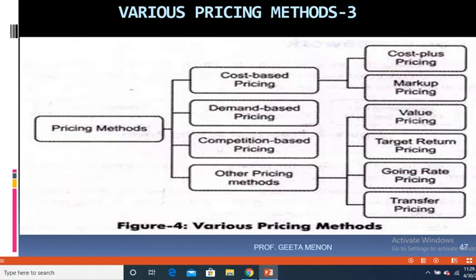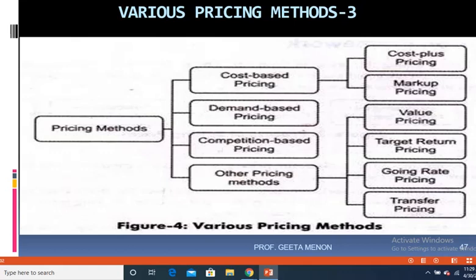You know, at home your mother must be making ghee out of broken milk or broken curd. She would be doing that, and then she will be taking the cream out of it. So that's called skimming or milking the cream. Now this skimming pricing is generally applied by companies when they introduce a very new product into the market.